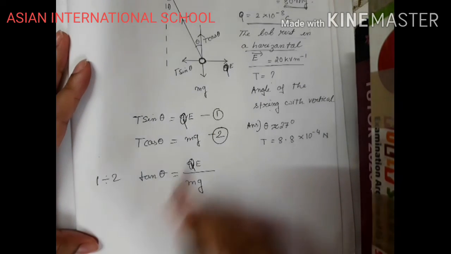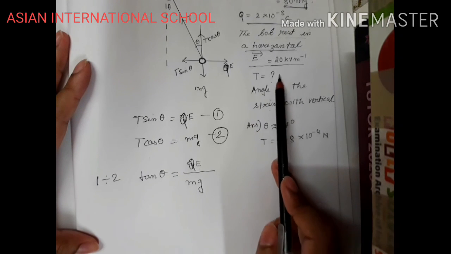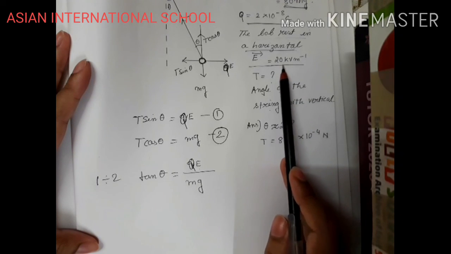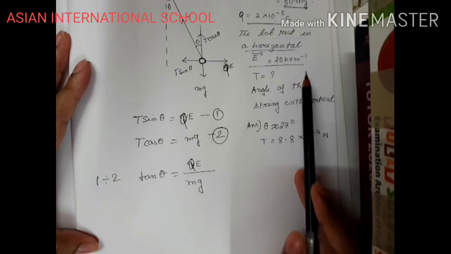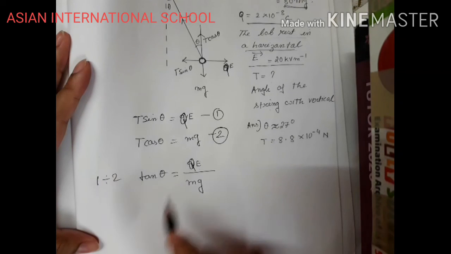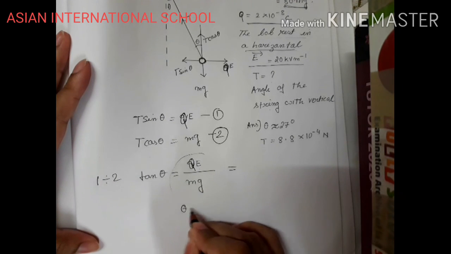So what is Q? 2 into 10 to the power minus 8 coulomb. We will put the values. 20 kilovolt meter inverse, so you need to do the conversions properly: 20 into 10 to the power 3 volt meter inverse. 80 milligram needs to be converted into kg: 80 into 10 to the power minus 6. You will put all the values and you will find out theta.